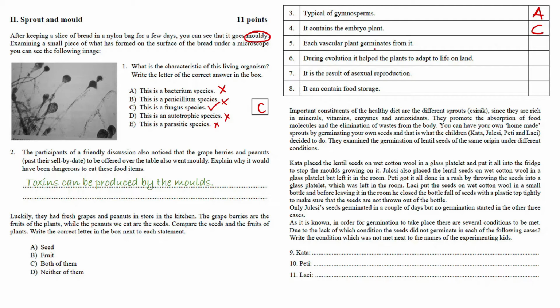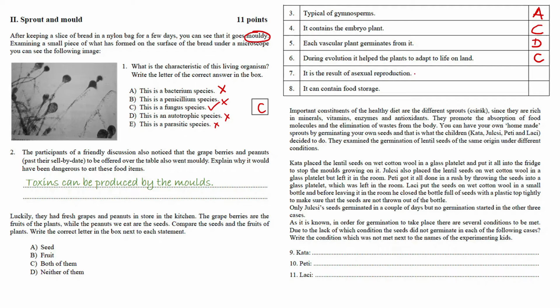This is an interesting one. Don't forget that ferns are also vascular but non-flowering plants, and they have a totally different life cycle. So basically D comes here. During evolution, it helped the plants to adapt to life on land. Again, that's something which is true for both.